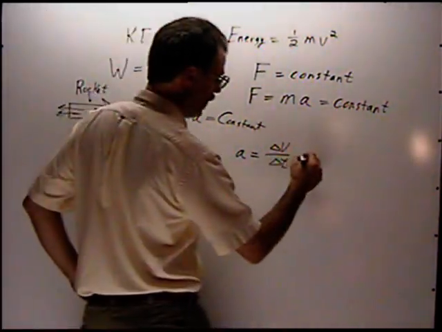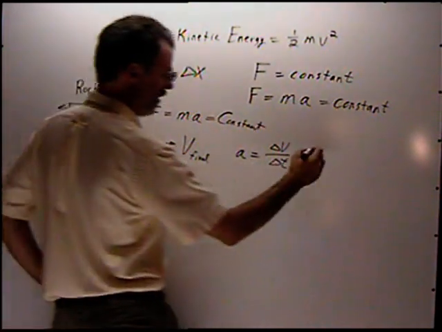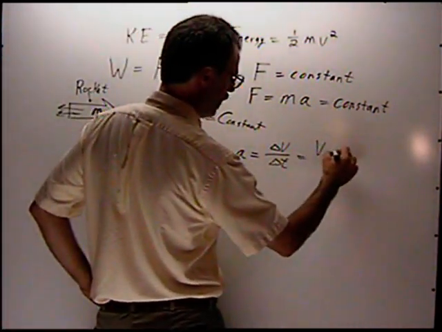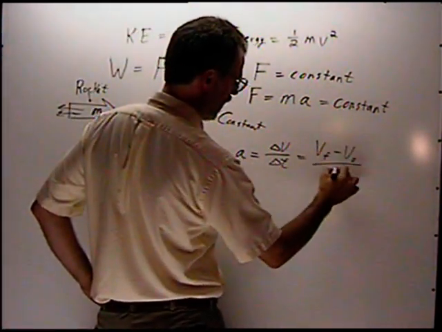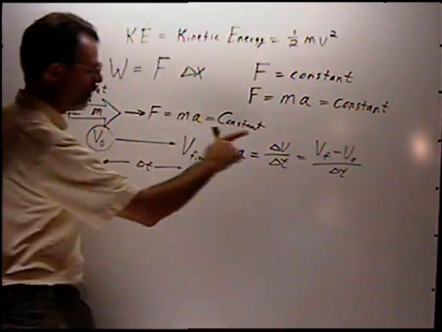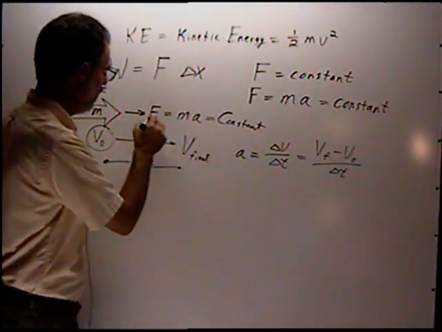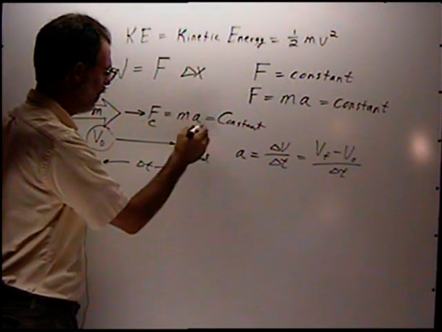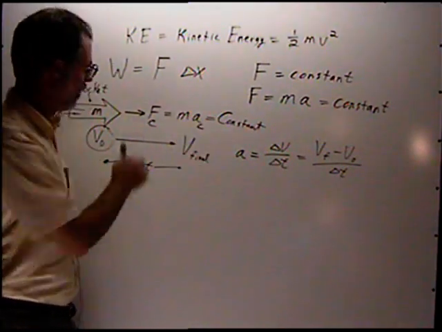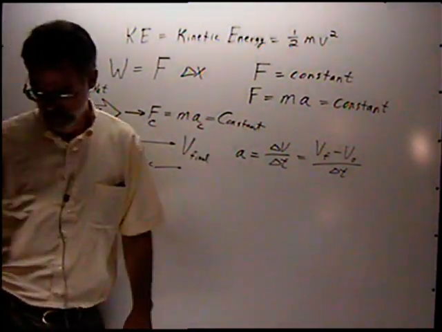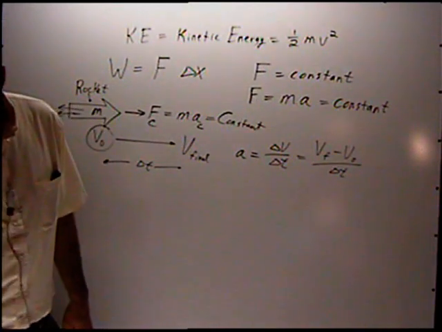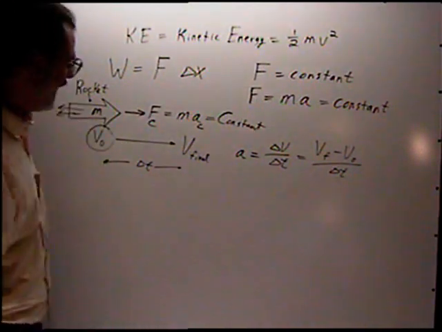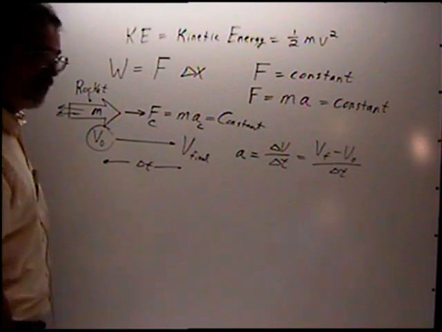So the change of velocity is the final velocity minus the initial velocity, divided by the time. Again, assuming we have a constant force, this is a constant force leading to a constant acceleration. C means constant in this case. Okay. So far, so good?